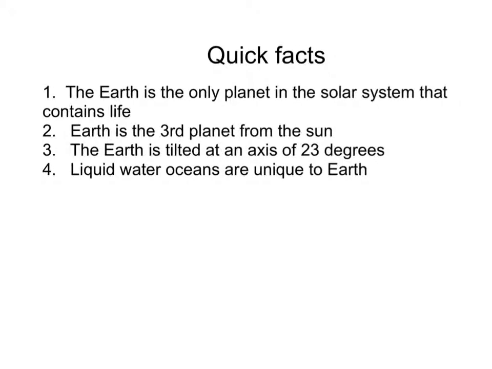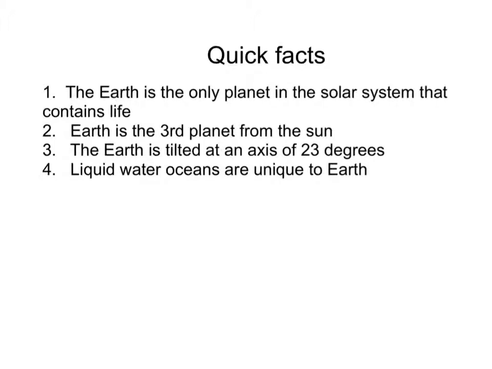The Earth is the only planet in the solar system that contains life that we know of so far. Earth is the third planet from the Sun and is also the fifth largest planet in the solar system. The Earth is tilted at an axis of 23 degrees. This is what causes the 4 seasons.